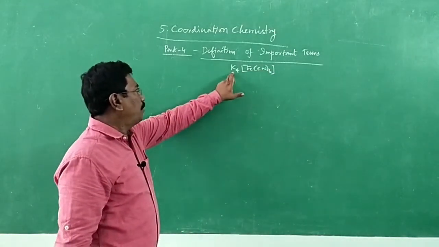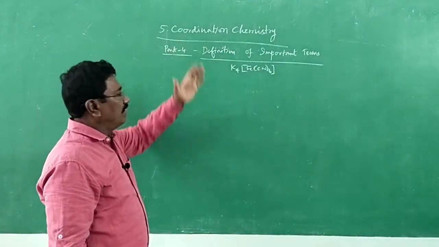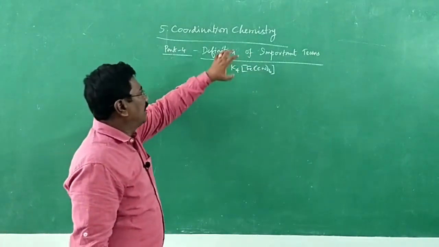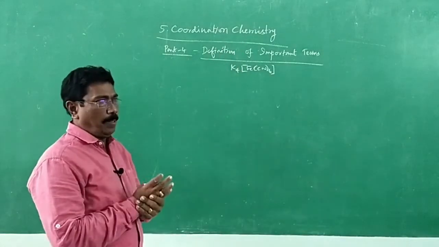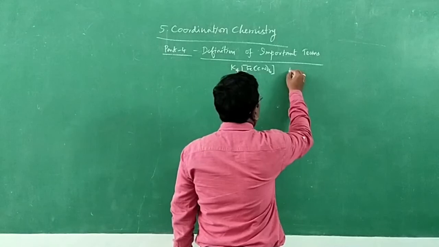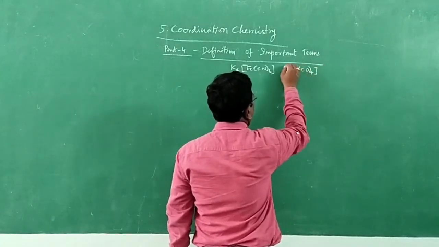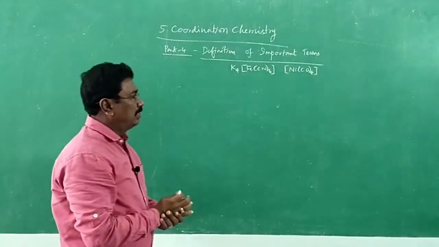IUPAC name is different, potassium hexacyanoferrate(II), like this we will be mentioning, that we will explain afterwards. It is a coordination compound. One more coordination compound also let us take, nickel tetracarbonyl, Ni(CO)4. It is yet another coordination complex.